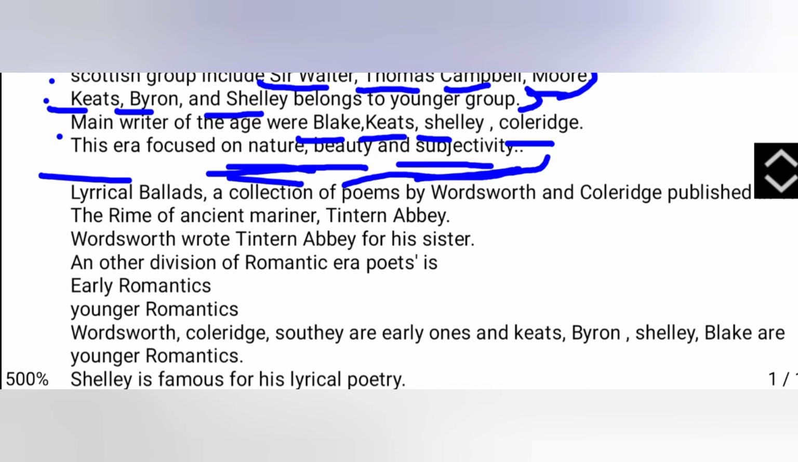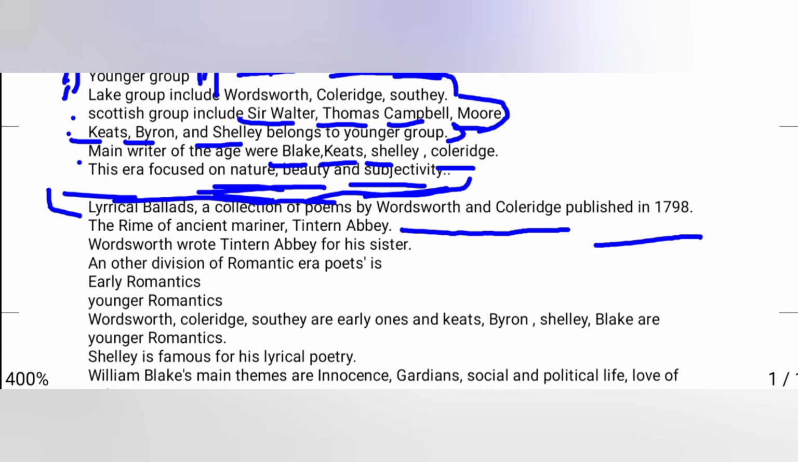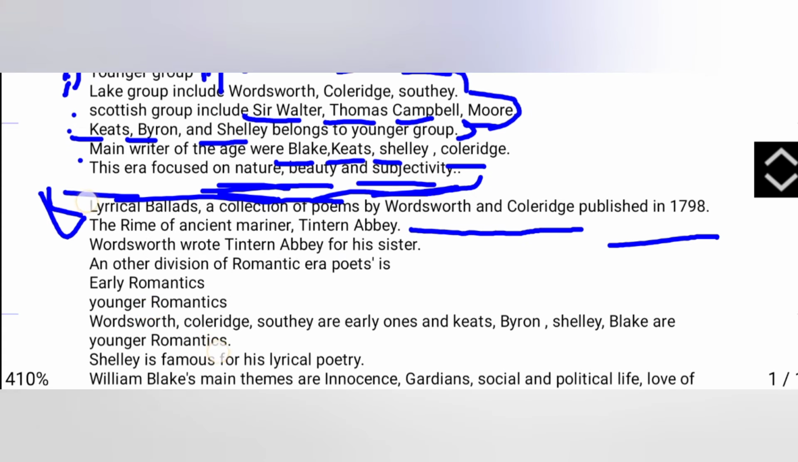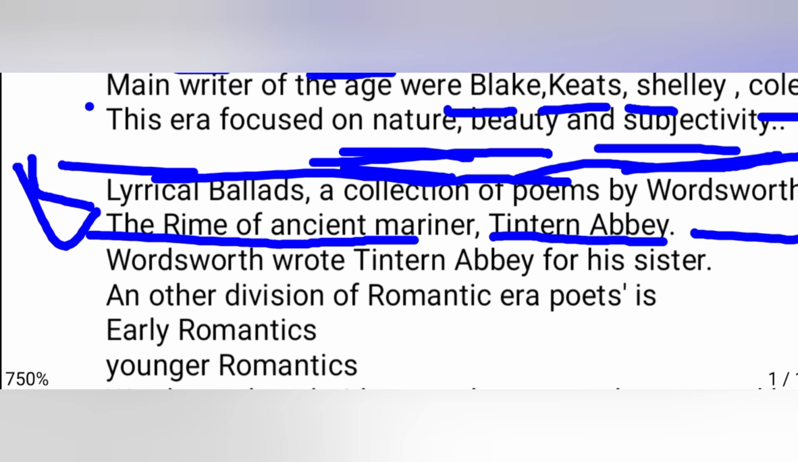So we are discussing Lyrical Ballads. What is Lyrical Ballads? Lyrical Ballads is a collection of poems by Wordsworth and Coleridge. It was published in 1798. I have already told you that the book was published in 1798 and became the reason for the beginning of the romantic era. The first poem of this book is The Rime of the Ancient Mariner, written by S.T. Coleridge, and the last poem of this book is Tintern Abbey, written by William Wordsworth. Wordsworth wrote Tintern Abbey for his sister Dorothy.